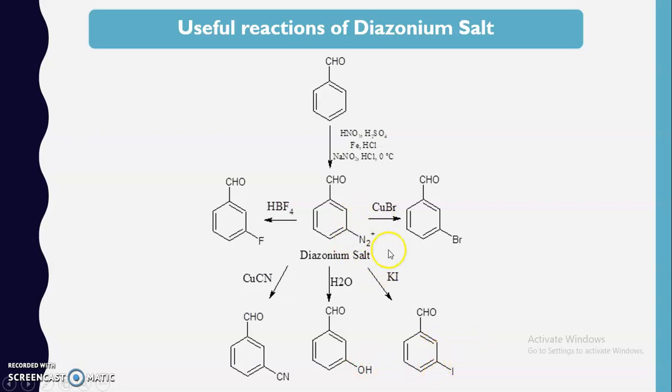This means a single functional group can be replaced by several functional groups by just changing the different reagents that we are going to use. So that is the application of this diazonium salt, because these salts are only stable between 0 to 5 degrees Celsius. That's why they can be easily replaced by different functional groups. So due to this, it is advantageous to use this diazonium salt in the synthesis of certain different compounds.